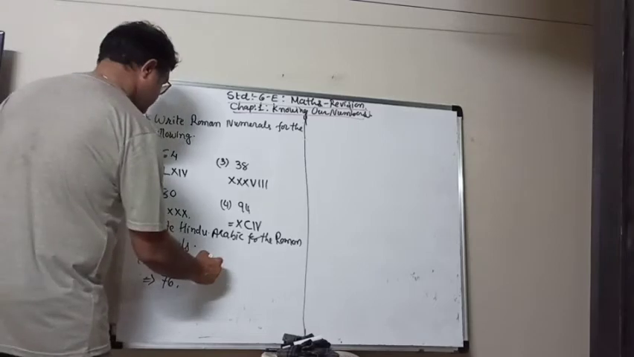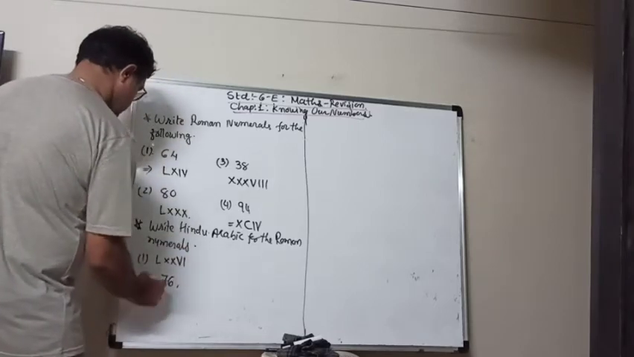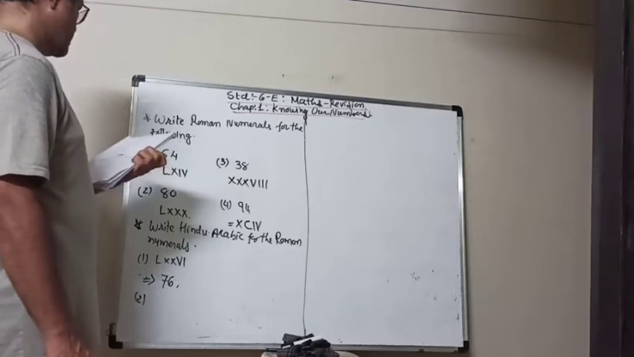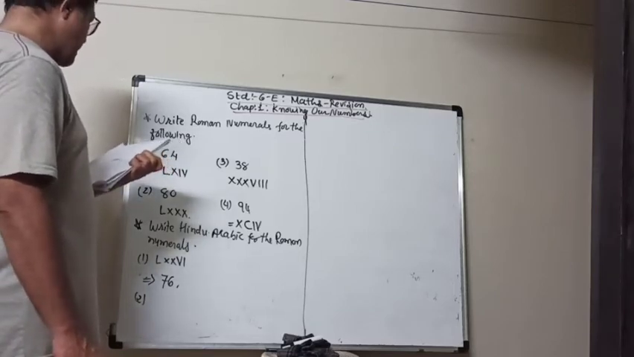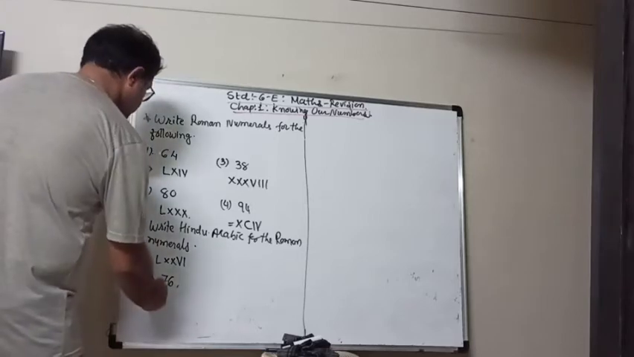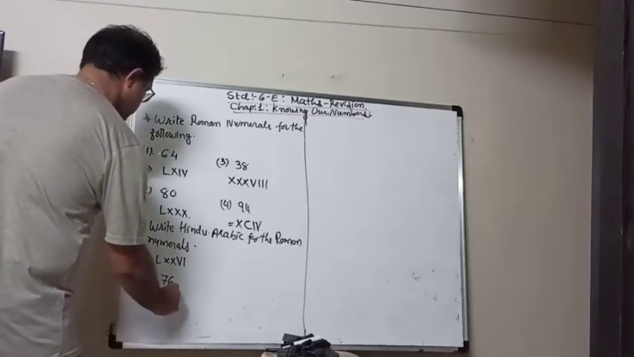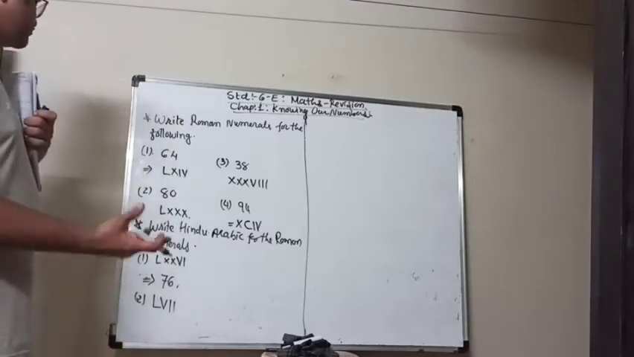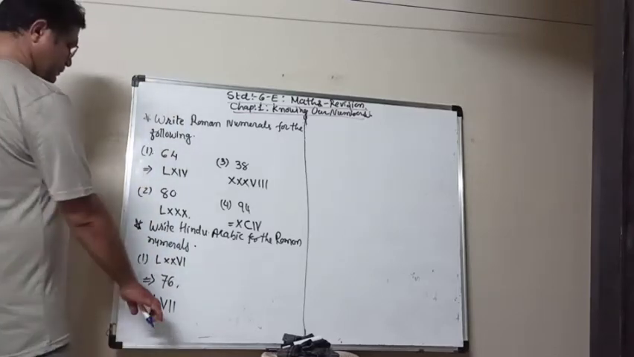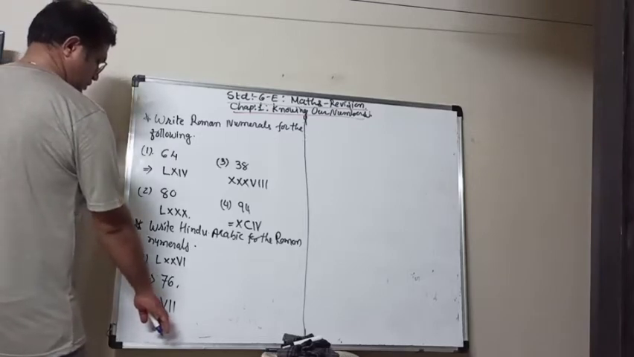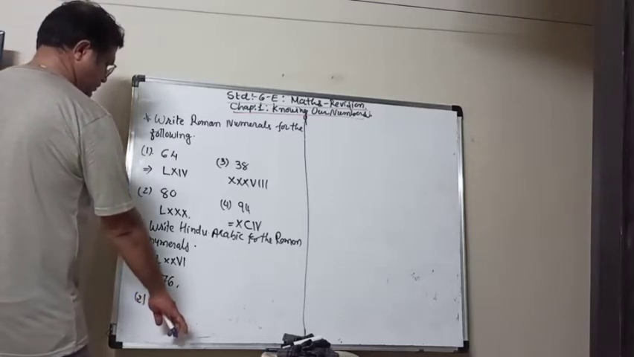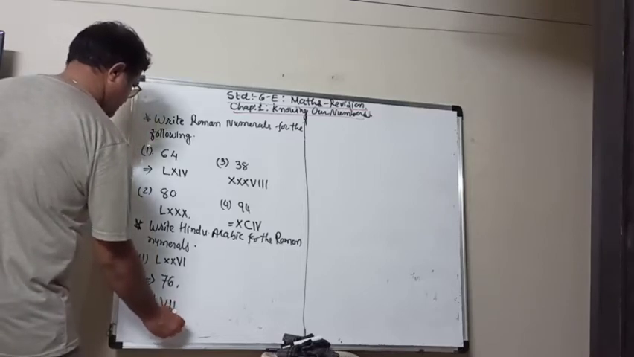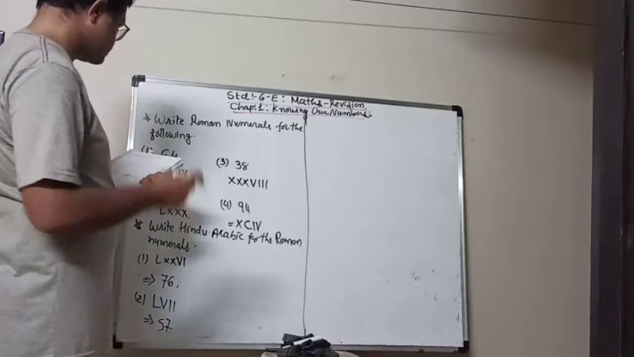Second one. Second one is LVII. What does L stand for? 50, plus 5, 55, plus 1 and 1, so 57. So that is 57.